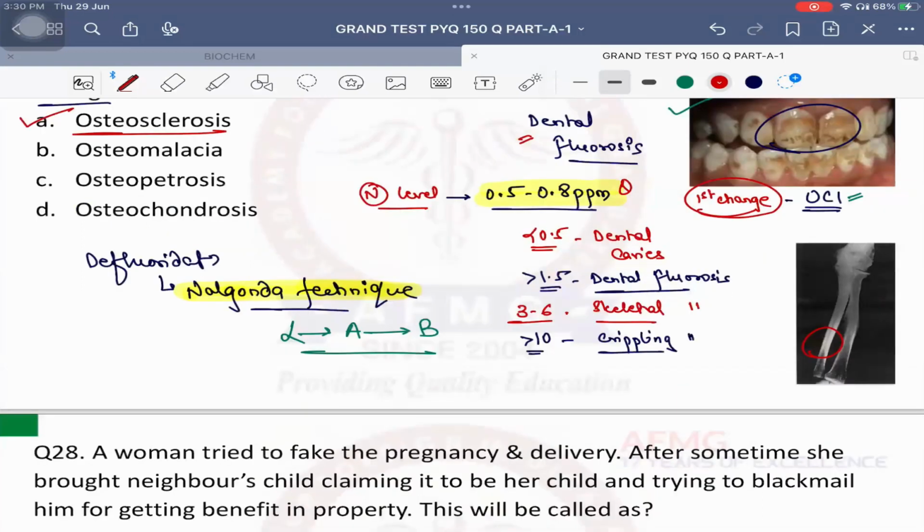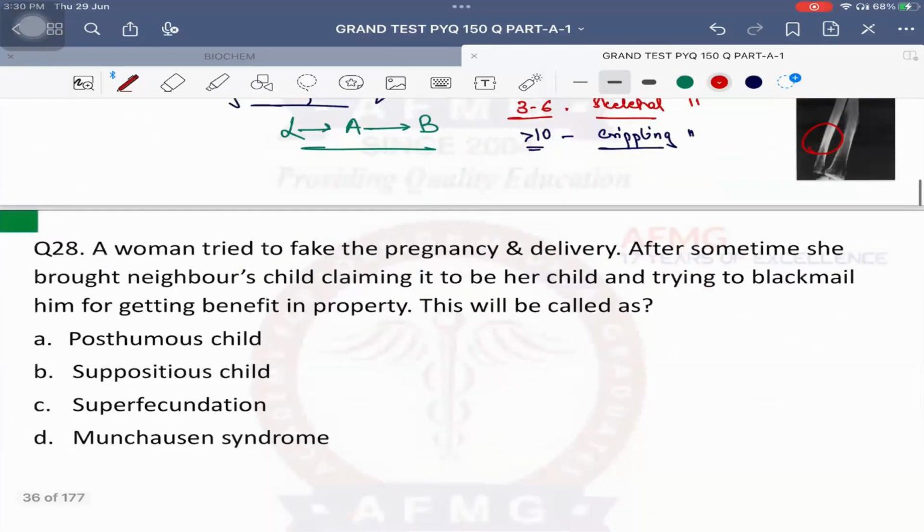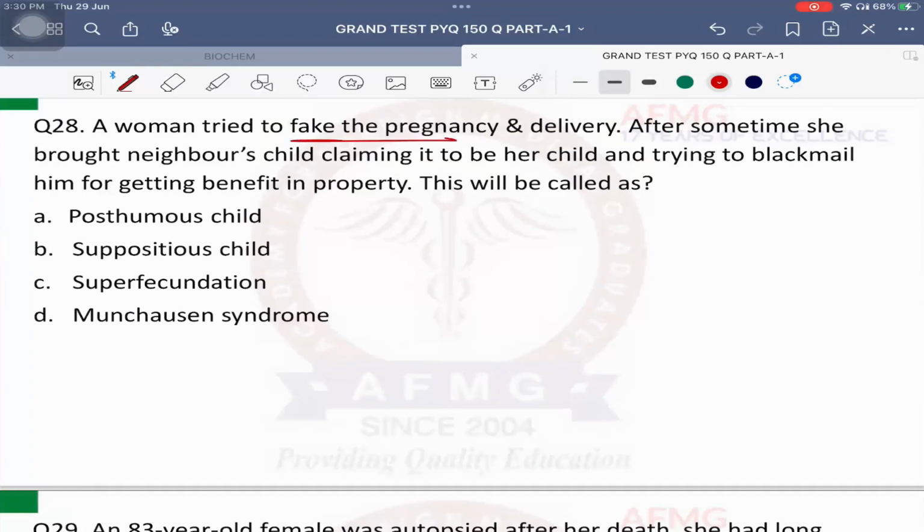Okay? Question number 28 now. A woman tried to fake the pregnancy and delivery as well. After some time, she brought the neighbor's child, claiming it to be her child, and trying to blackmail him for getting benefit in property. This will be called as. It is called as option B, that is supposititious child.